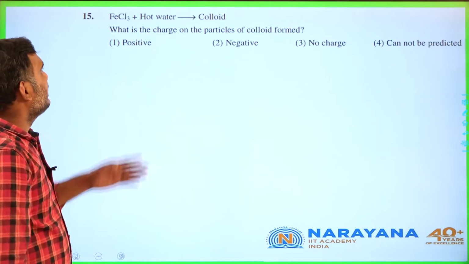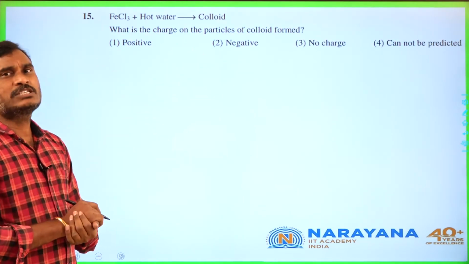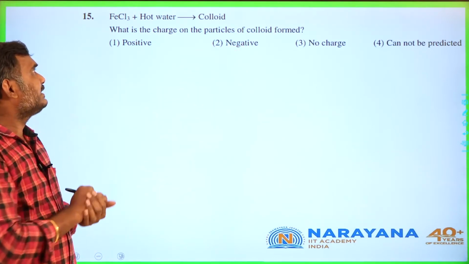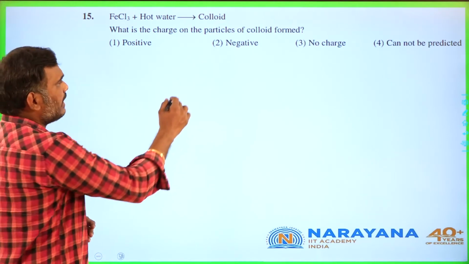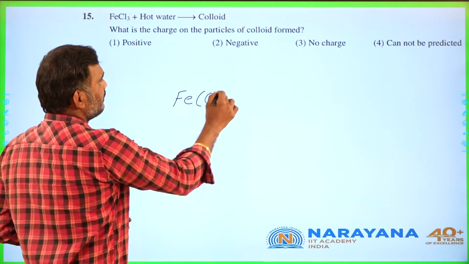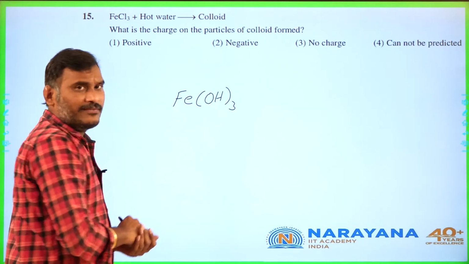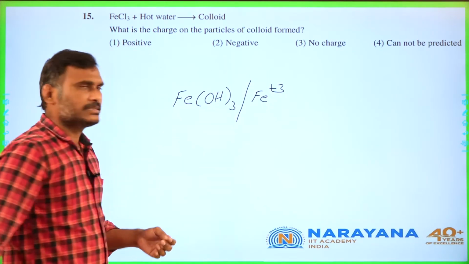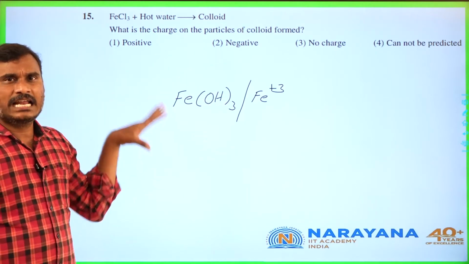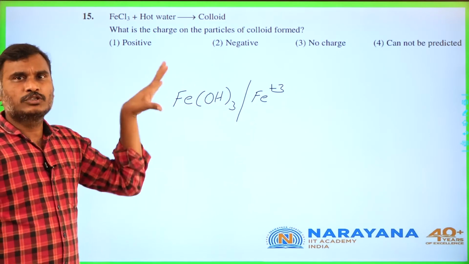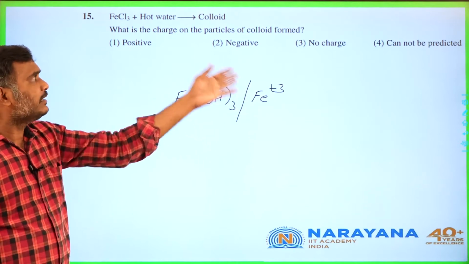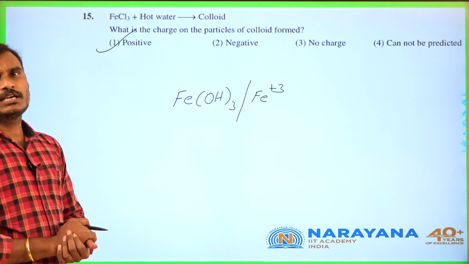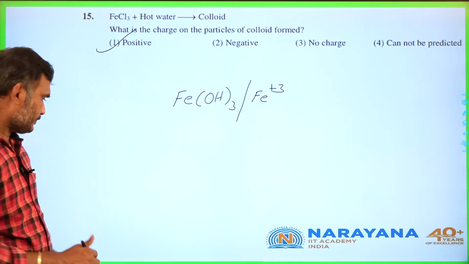Next question, students. FeCl3 in hot water, which colloid? What is the charge on the particle? FeCl3 in hot water first precipitates ferric hydroxide, which adsorbs Fe plus 3 ions. Due to this peptization, it causes positive charge. So positive charge colloids appear.